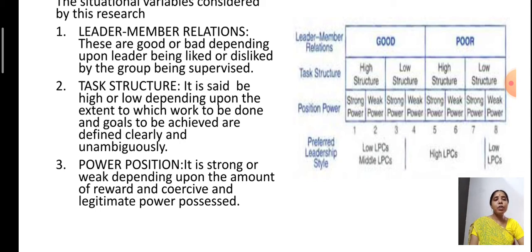If the power is strong, then he adopts coercive measures, that is, threatening the subordinates. If the power is weak, he requests and motivates the subordinates through rewards. So the power position of the superior may be strong or weak.